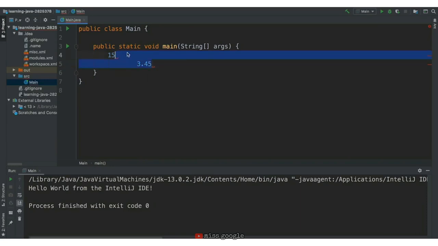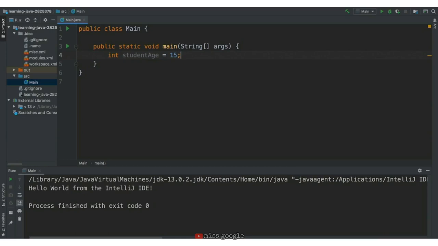Instead of saying 15, we can create a label, say student age, and then assign a value to it, in this case 15. We still get an error here, and that's because we need to add a data type to the variable. We can add int at the beginning of the line and then a semicolon at the end of the line to end the statement, and all of our errors are gone. Congrats! You just created your first variable in Java.